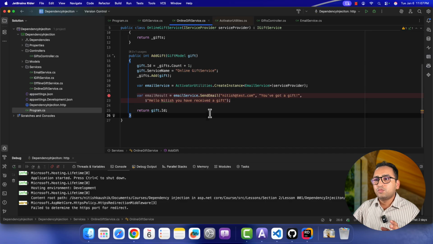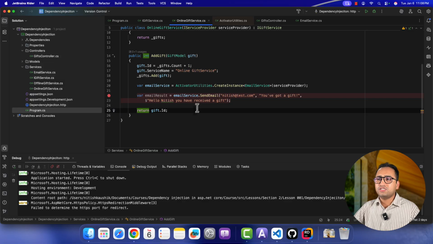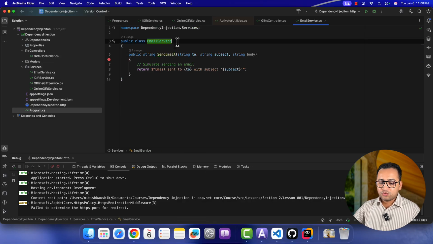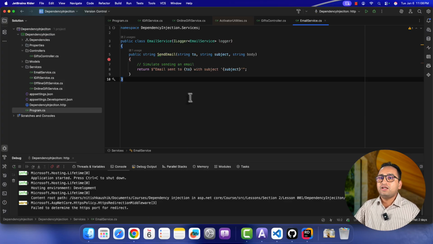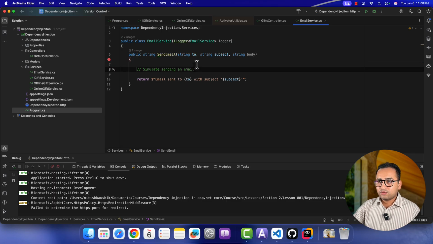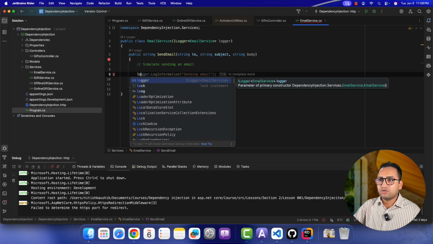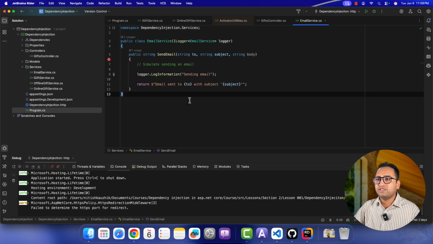Now at this place you might say, why are we using this activator utility class, why can't we simply use a new instance over here, because there is nothing in this email service. But let's assume that over here you are also using some other service. For example, here I'm having this ILogger service, and this logger service will be resolved by the DI container. So let's use the logs over here, and here I'm writing logger.LogInformation, sending email.